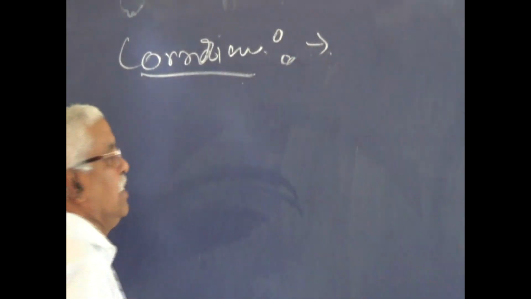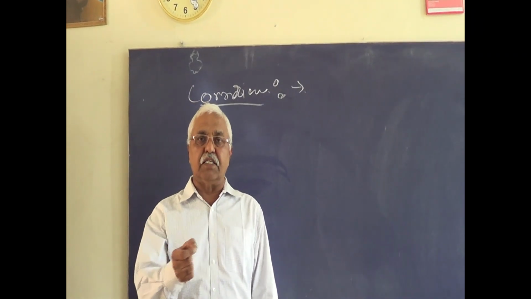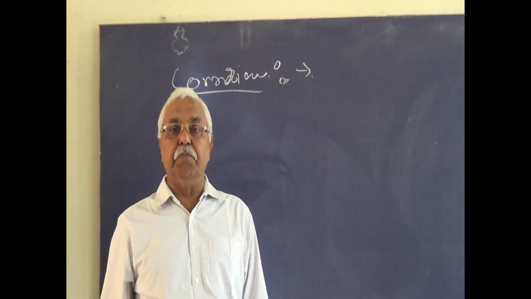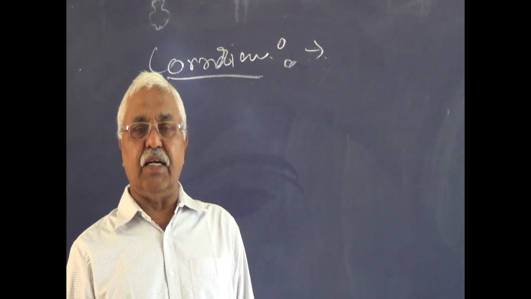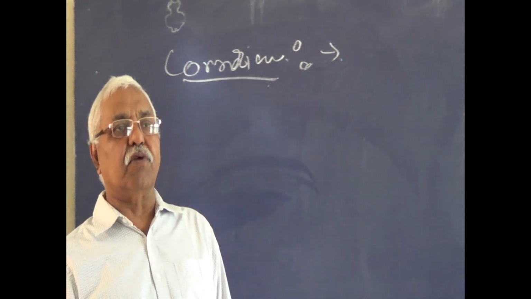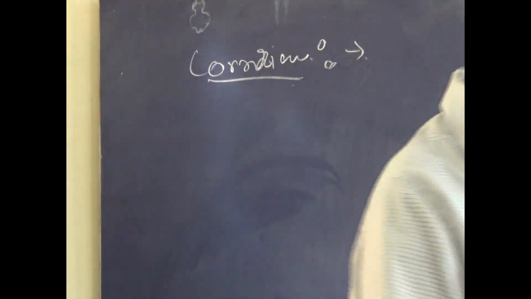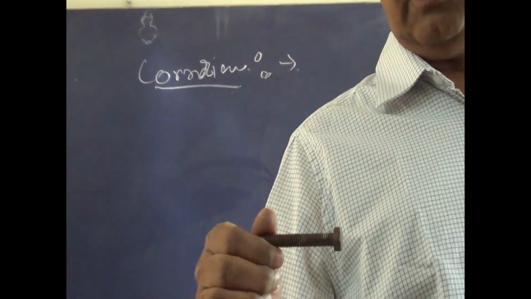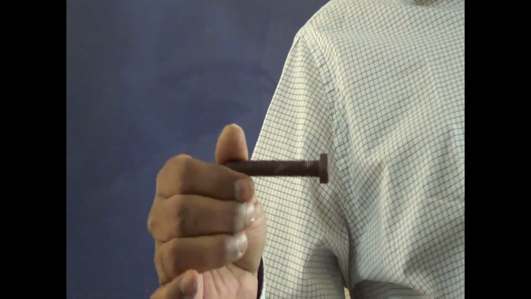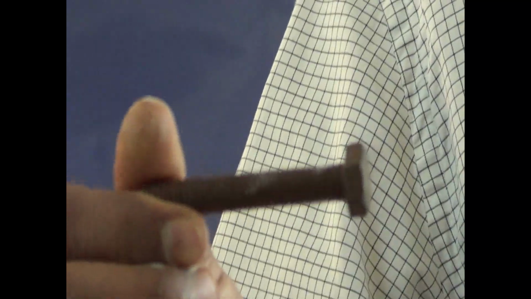Once again I repeat the definition: corrosion is an electrochemical process in which metal gets converted into metallic oxide in presence of moisture and oxygen. Corrosion products are generally reddish brown in the case of iron. I will show you an example. This is an iron piece. It is rusted. It is a reddish brown color. The reddish brown color is the corrosion product of iron, known as rust.